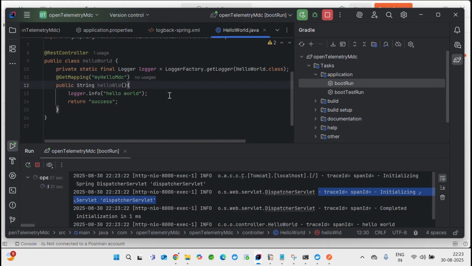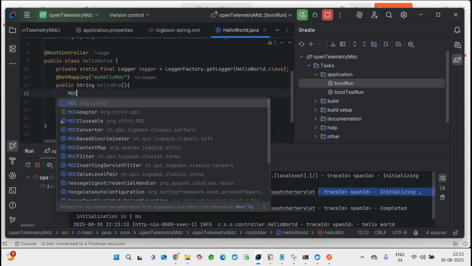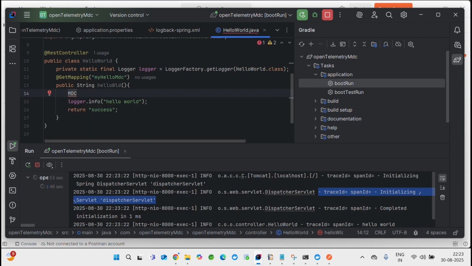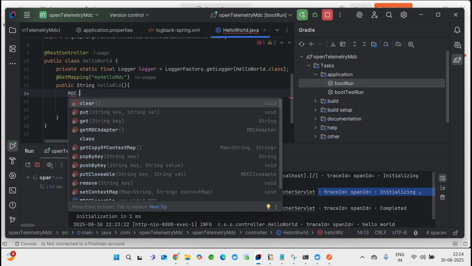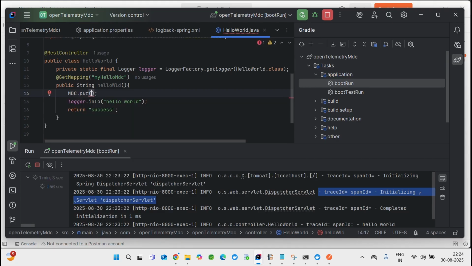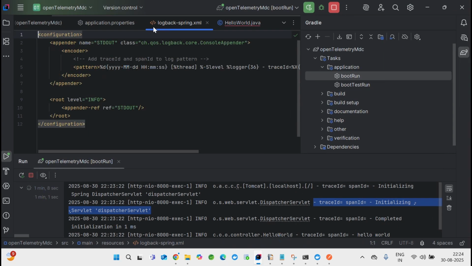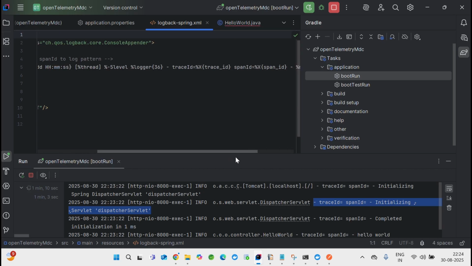So what I'll do is use our old method, or let's say the monolithic implementation, this is how we used to do it. We used to have something called MDC. This MDC is coming from SLF4J. This is the concept behind the scene of how OpenTelemetry is working. In the MDC, there is a method called put. In the put, let's give the same name which our logback file is expecting. So let's give the name as traceId.